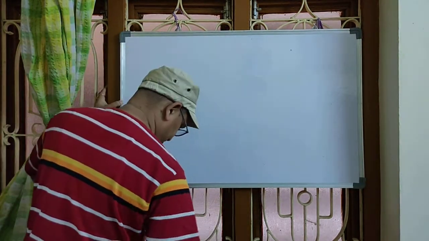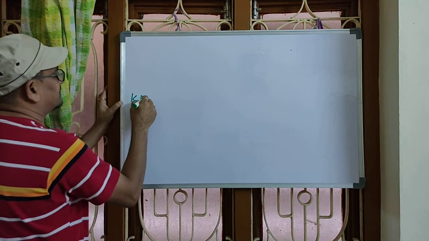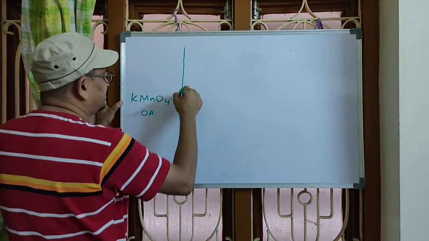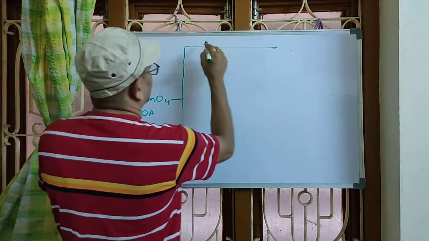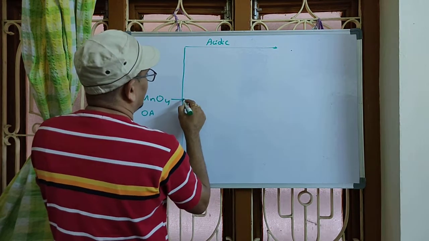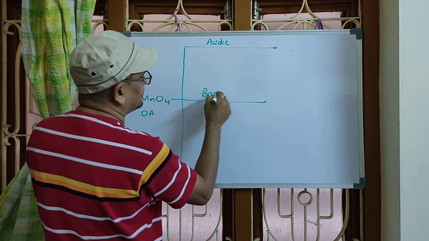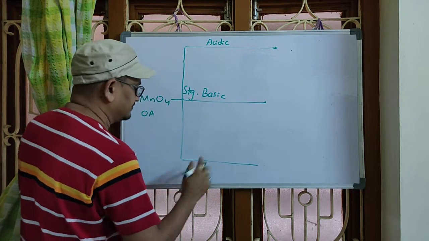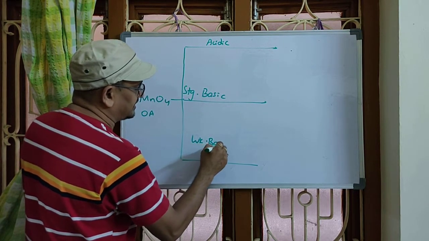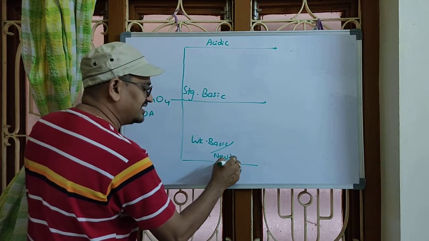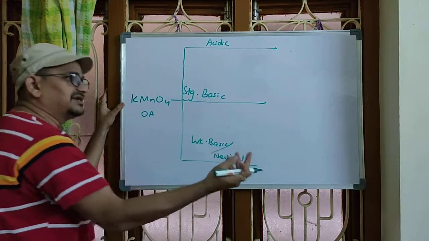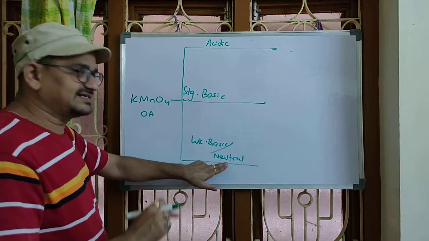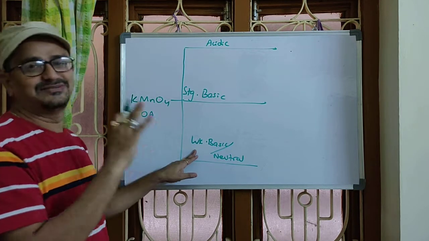Potassium permanganate acts as an oxidizing agent. It can act as an oxidizing agent in how many ways? 3 ways. Either in acidic medium, or in basic medium, meaning a strong basic medium. Remember that case. Or in weak basic or neutral medium. Actually, it is a neutral medium only. In some cases, that neutral condition will be switched to weak base due to generation of the base. Understood? That's why this neutral medium, in some cases, is also called a weak basic medium.